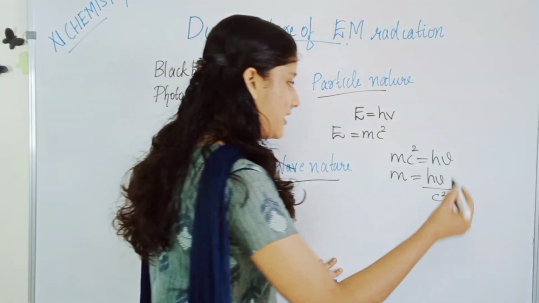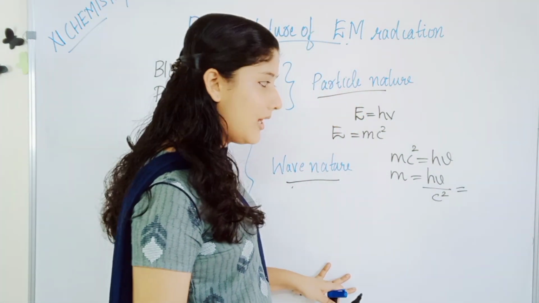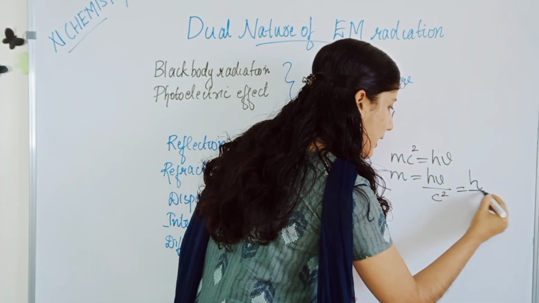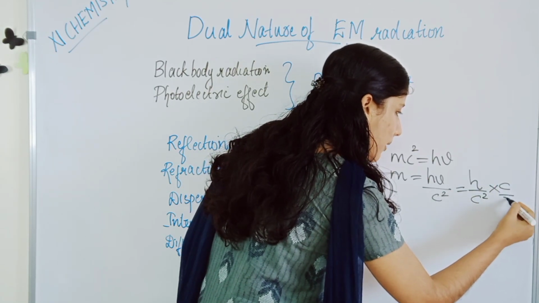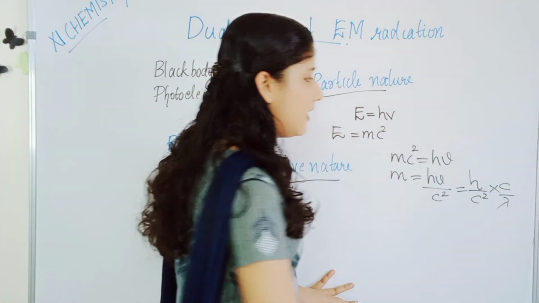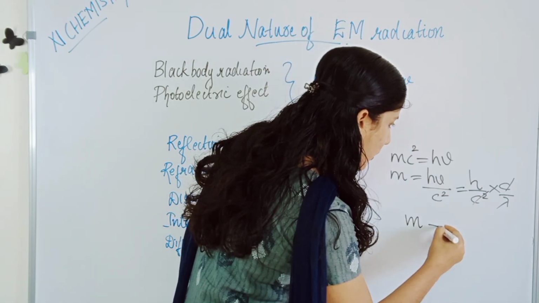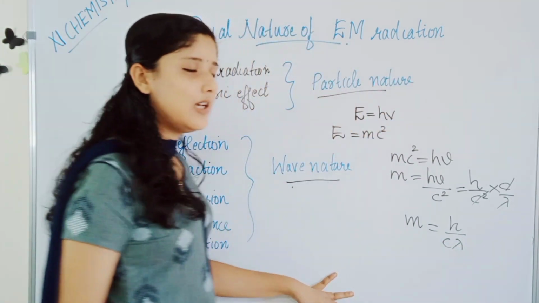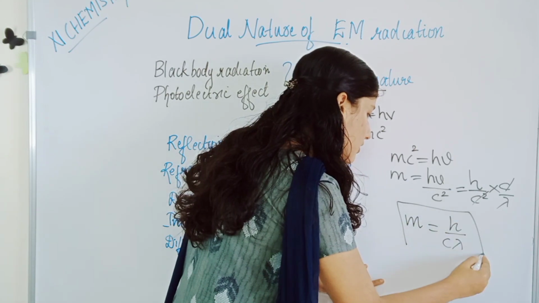Clear? Next, what is nu? It is c by lambda, isn't it? Nu is equal to c by lambda. So substitute that: h by c square into c by lambda, where lambda is the wavelength. You can cancel one c. Then you will get m is equal to h by c lambda. This is an equation that is connecting both the particle and the wave nature.